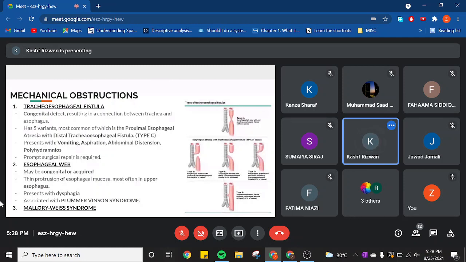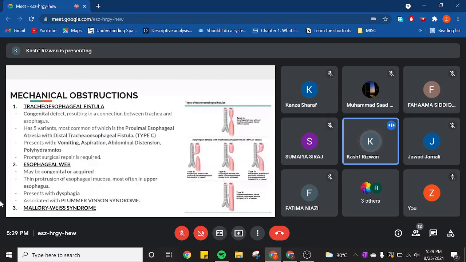It's very easy to understand. Usually in babies, it's pretty understandable because whenever a baby feeds, the esophagus is atretic, so obviously the food will come out, and that's why we say that vomiting is possible. Next set of symptoms are aspiration and abdominal distension.